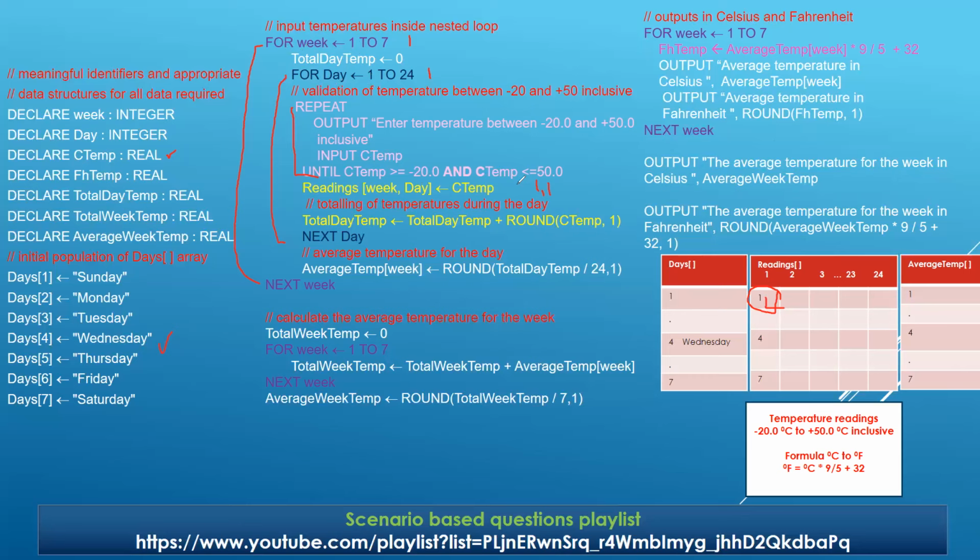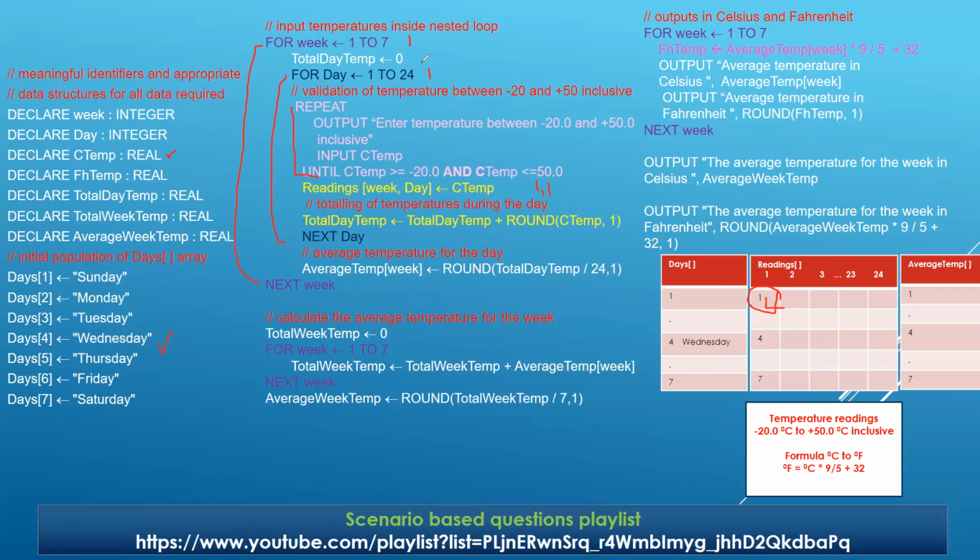So if the day is over and we are starting the second day, meaning Monday, and we have not initialized this total day temp, then what may go wrong? Getting it? What may go wrong is that total day temp is going to hold the total daily temperature for Sunday. So it will not start from the beginning. It will start from the previous value already stored.